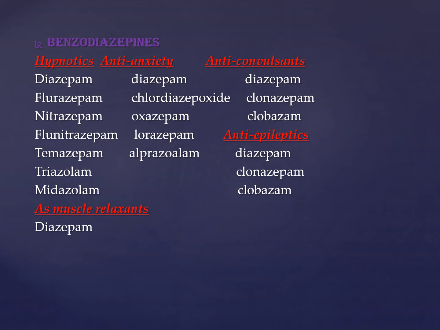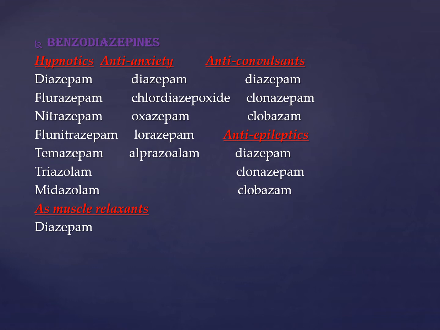I hope you have heard of the drug which comes with the trade name Xanax. It is the most commonly used drug in every house. People take it if they have some stress, especially if you cannot sleep the night before your exam or some other issue is going on in your family. The most commonly used is Xanax, which contains alprazolam, an anxiolytic drug. Anxiolytic means which breaks the anxiety, like anti-anxiety.